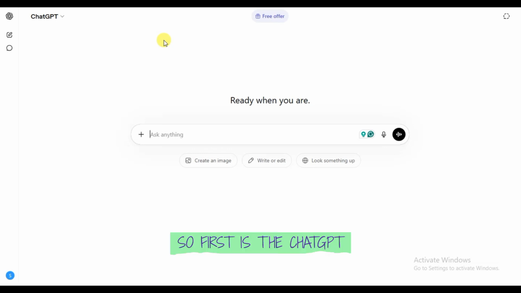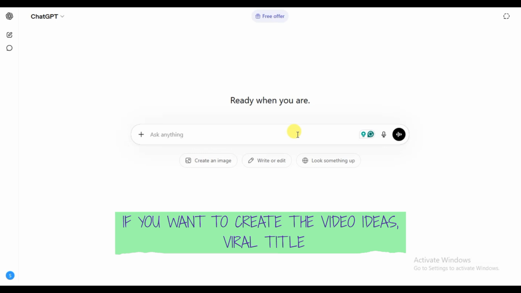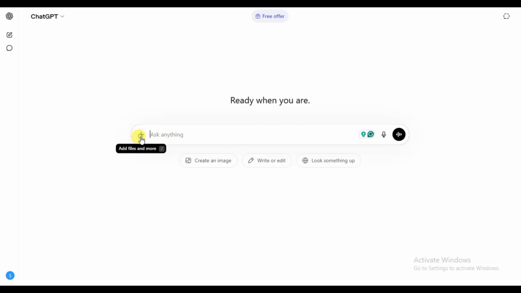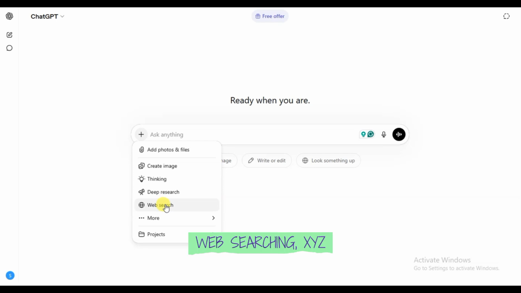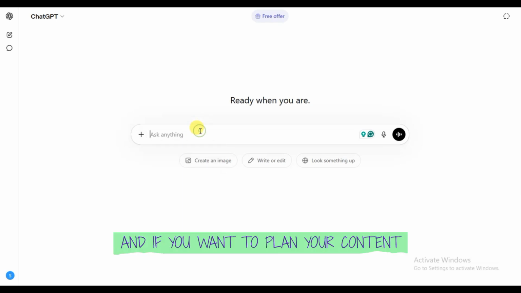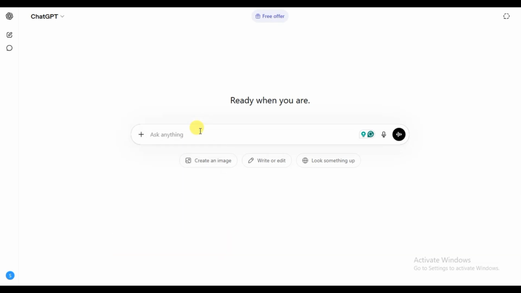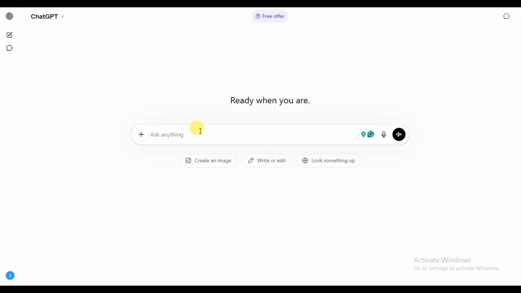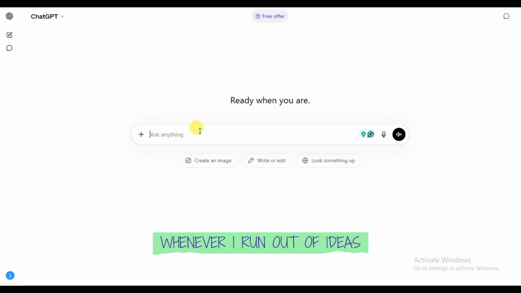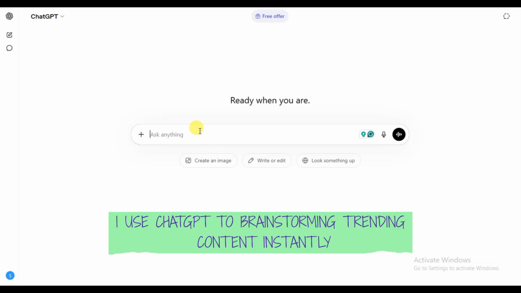So, first is ChatGPT. This tool helps you if you want to create video ideas, a viral title, create images, go for deep thinking research, web searching, and plan your content. With the help of ChatGPT, you can easily plan your content. Whenever I run out of ideas, I use ChatGPT to brainstorm trending content instantly.